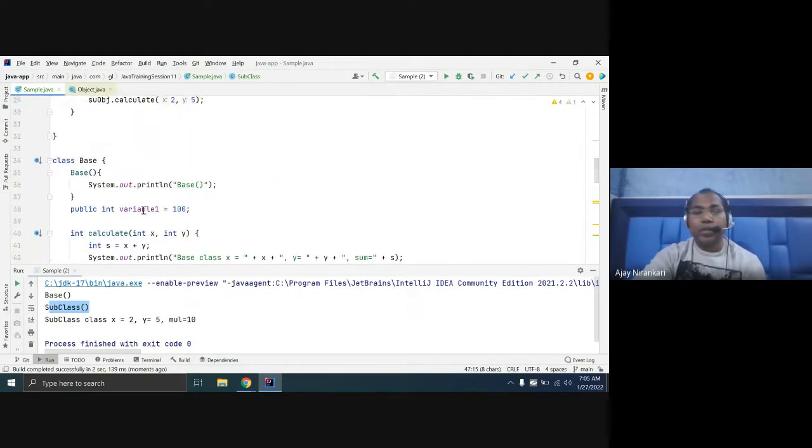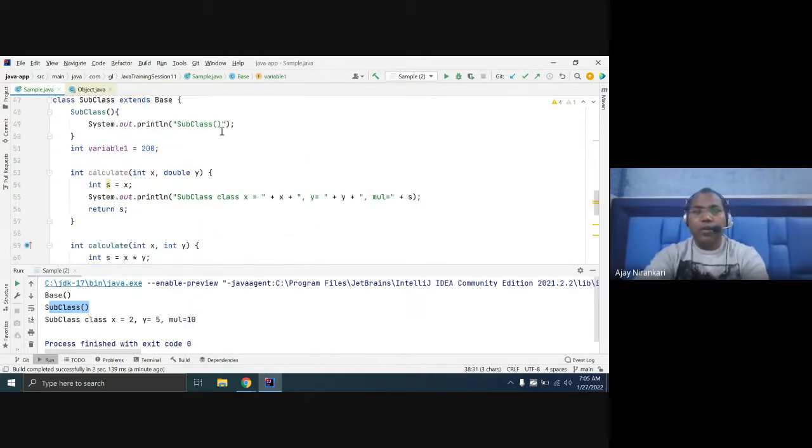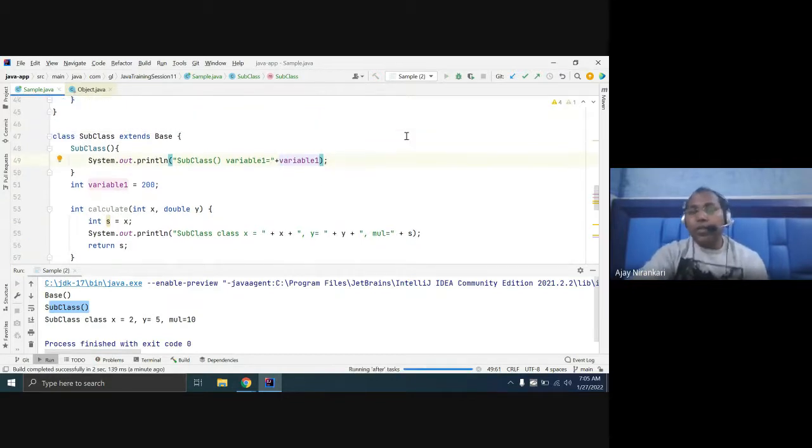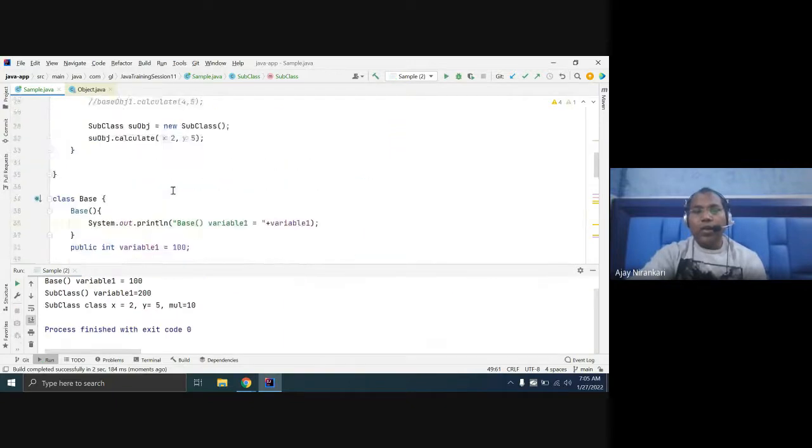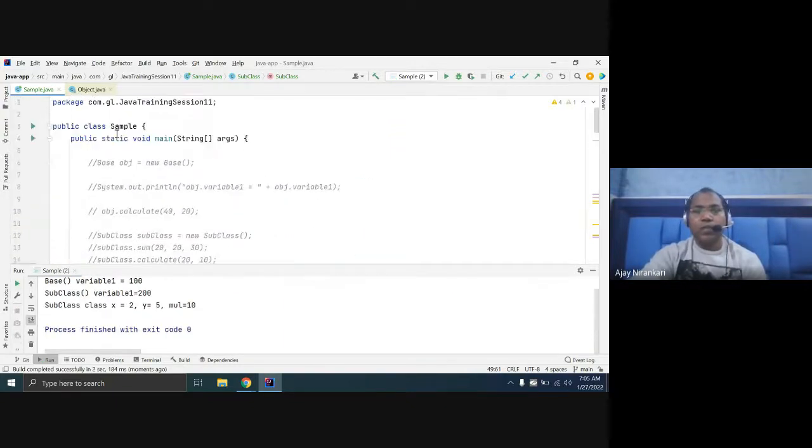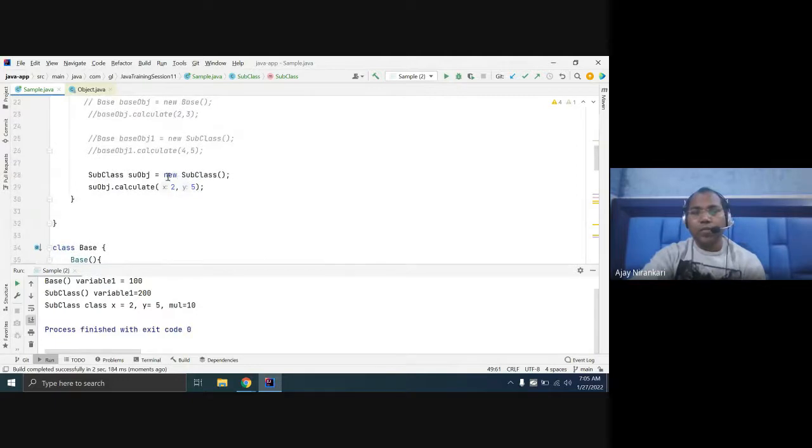Is it clear? You can print something here, like this, and you notice here it would be 100, and if you print here, this will be 200. Is it clear? In this whole main application, all the rest is commented code. I am creating only one object, new sub. But you notice first the base class object is created, then the subclass object.